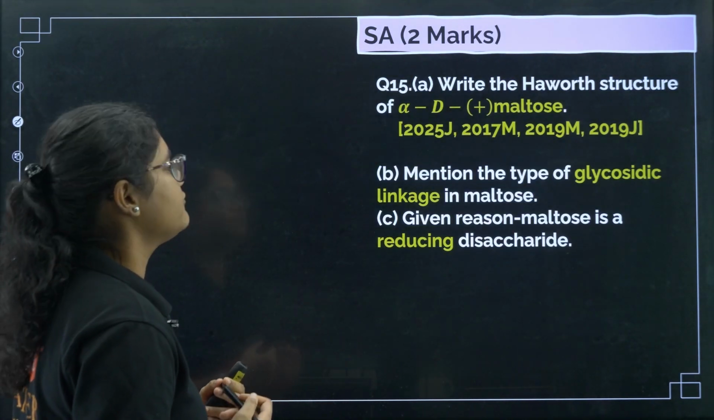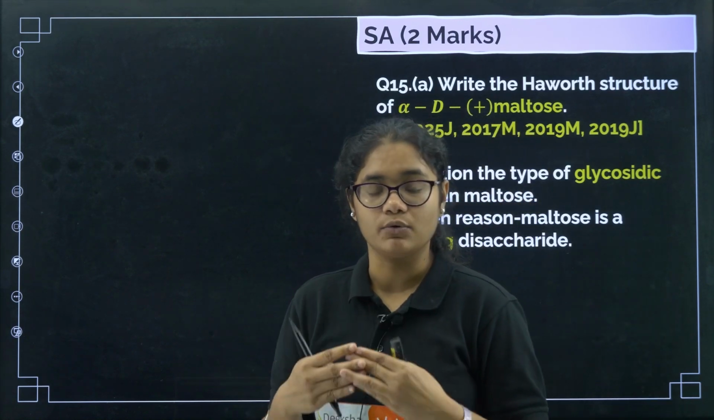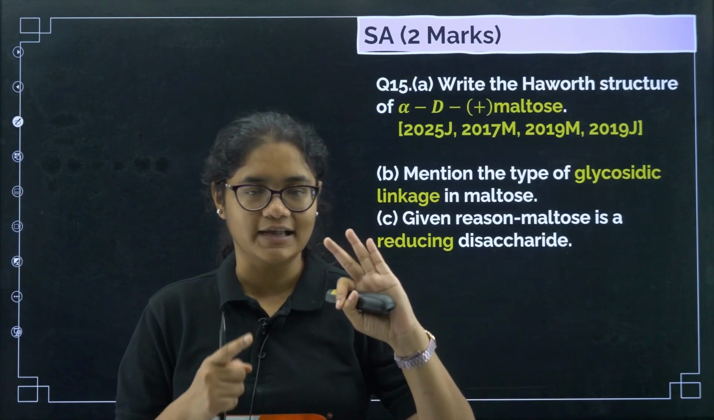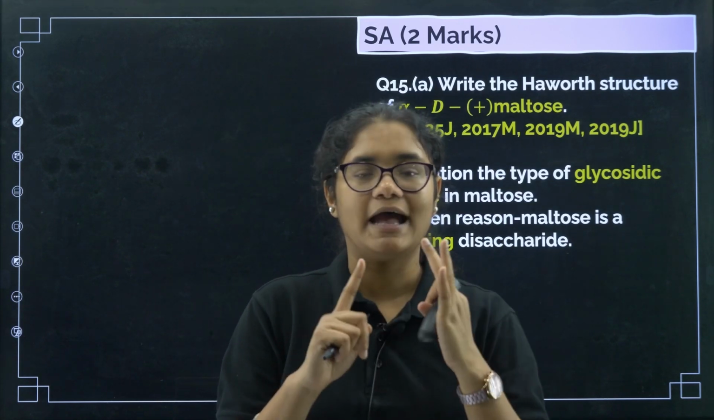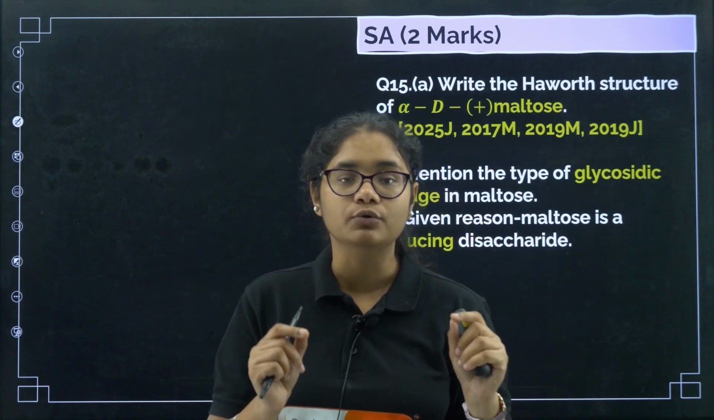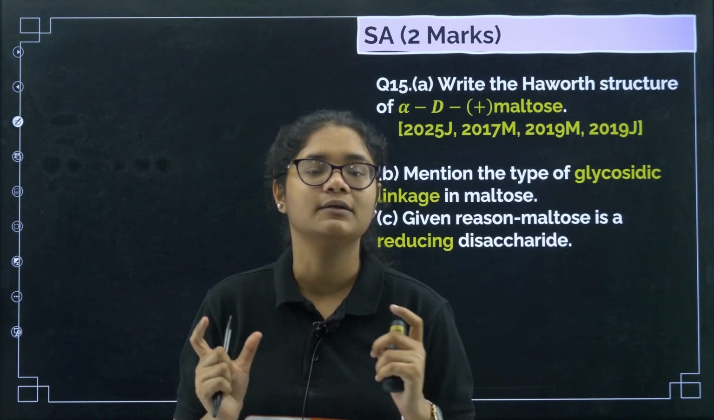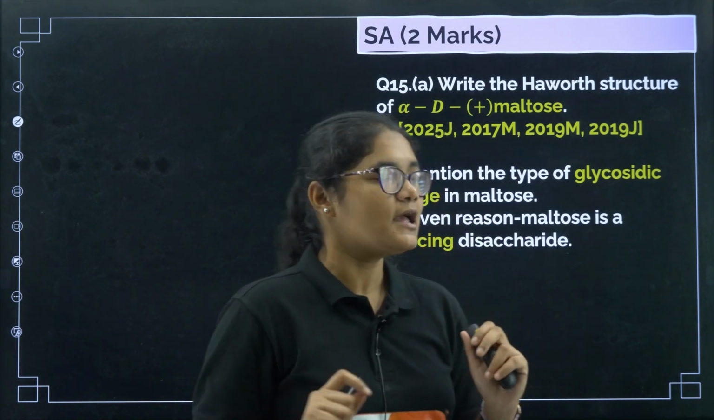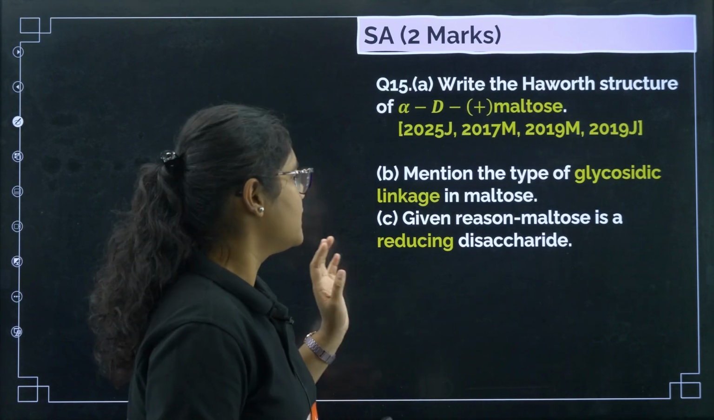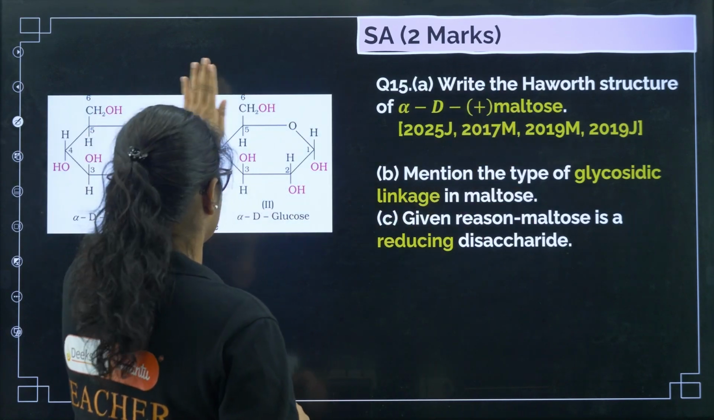Write the Haworth structure of alpha D maltose. Now we are done with the monosaccharides and we will go towards disaccharides. Under disaccharides we have 3 disaccharides: maltose, sucrose and lactose. For all these 3, you should know their monomer units and the linkage between them, how the monomer units are linked, and whether it is a reducing sugar or a non-reducing sugar. That is very important. So what is the Haworth structure of maltose? You should know this drawing. It is a little complicated, but you have to practice this one.